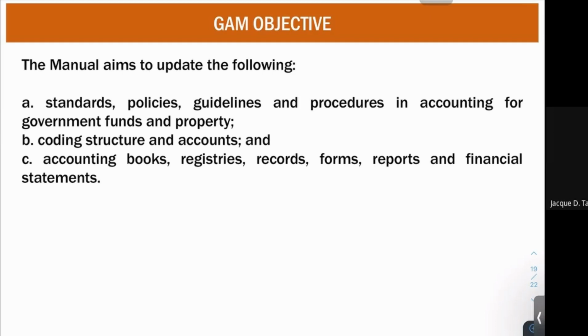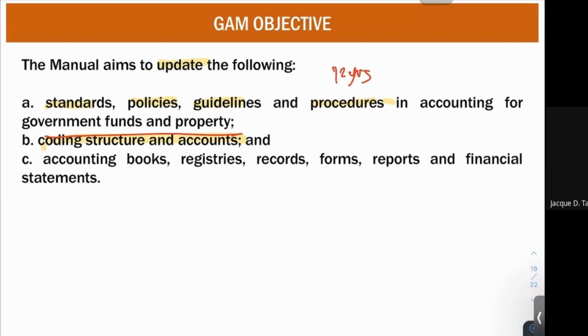Further, there was a change or update into the coding structure and accounts. Take note the coding structure. What we did here is for the responsibility accounting. So as I told you earlier, based on the chart of accounts, the account number, you can see already who is responsible. So the whole chart of accounts was updated and the coding structure was also updated.